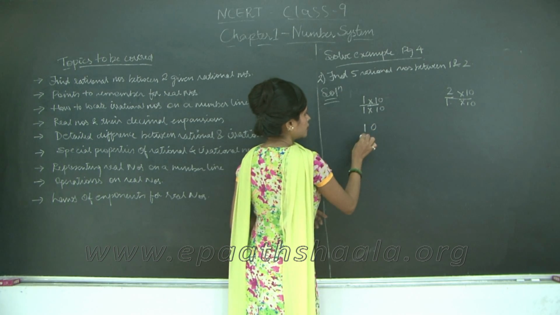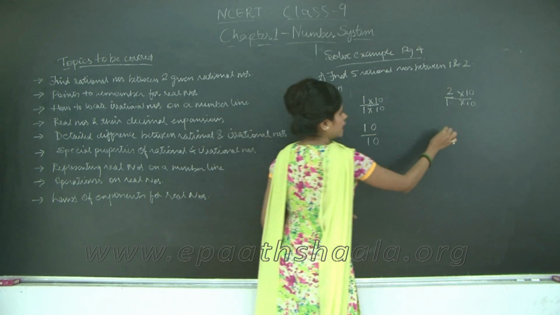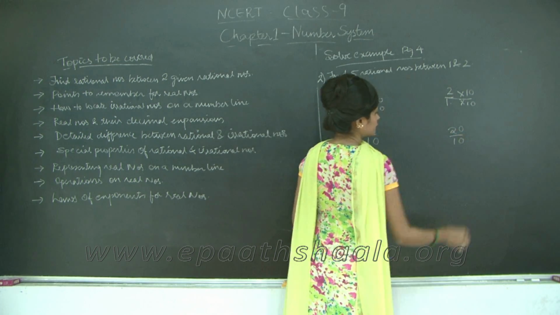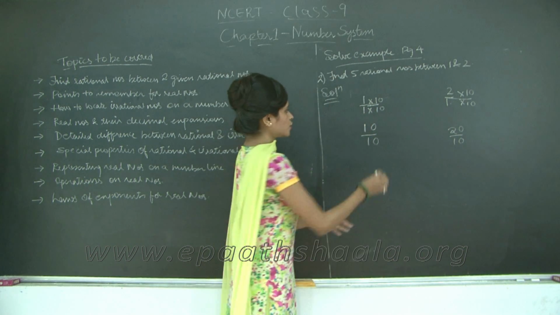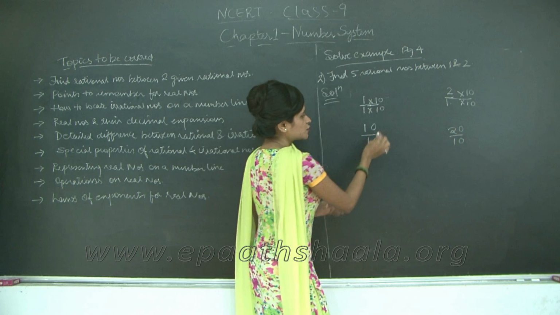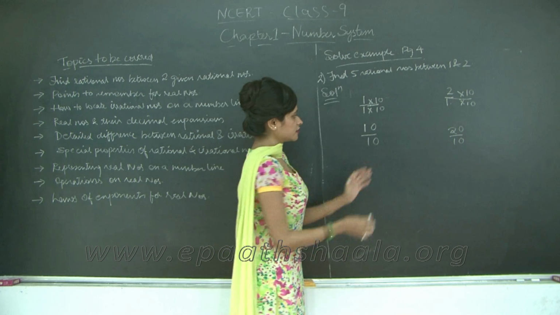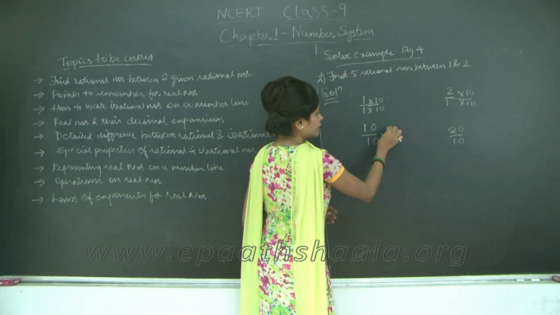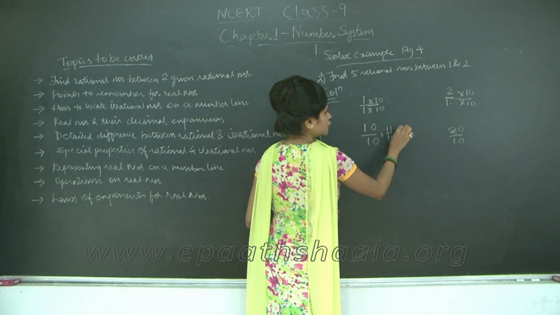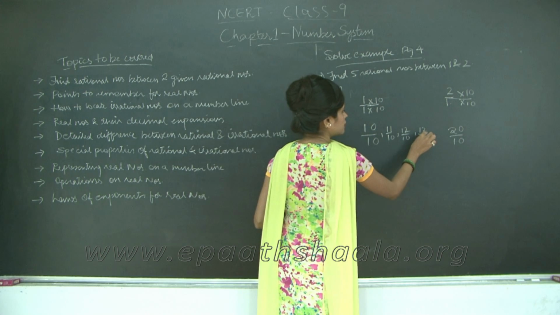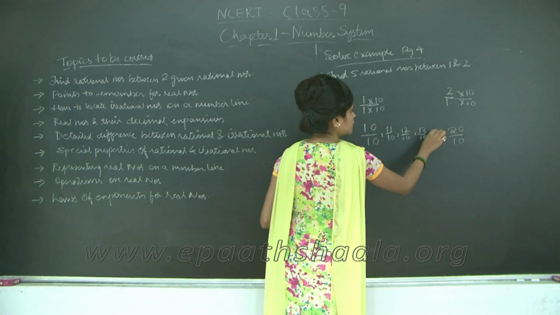I get 10 upon 10 and 20 upon 10, right? So, I am just going to increase the count by 1 in the numerator. So, I have 11 upon 10, 12 upon 10, 13 upon 10, 14 upon 10,